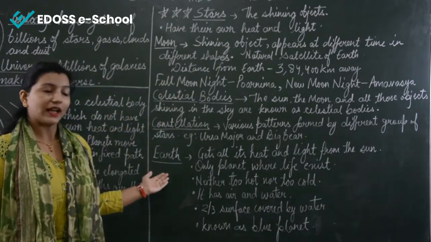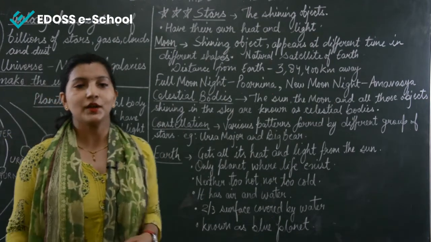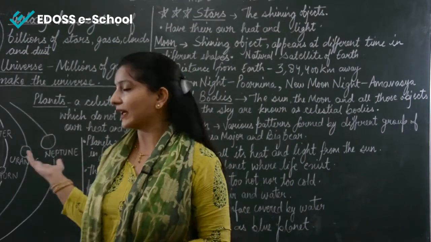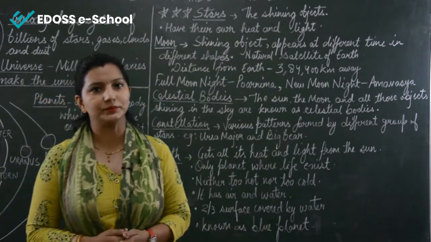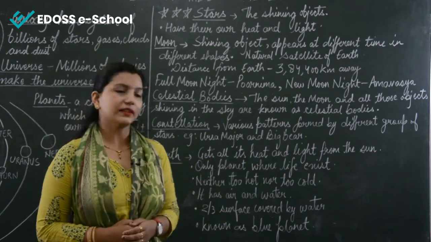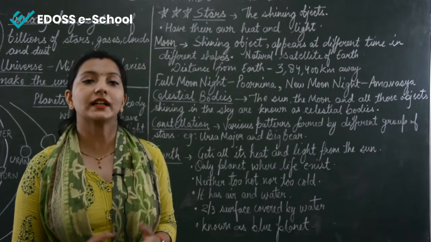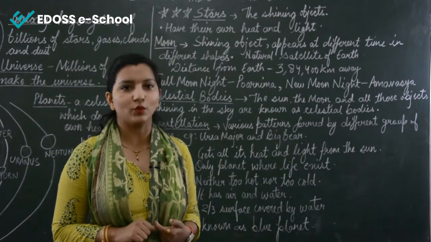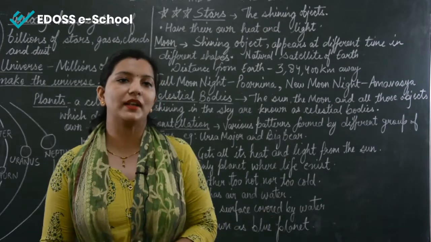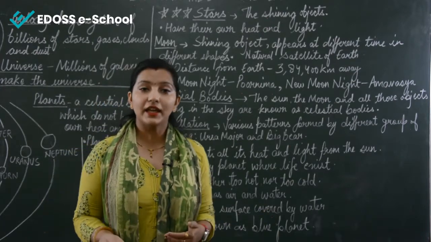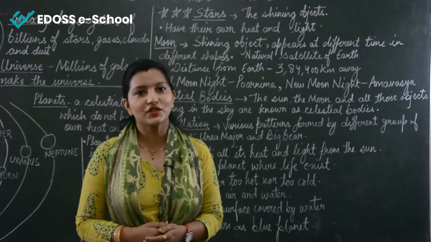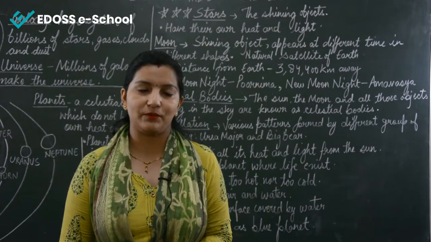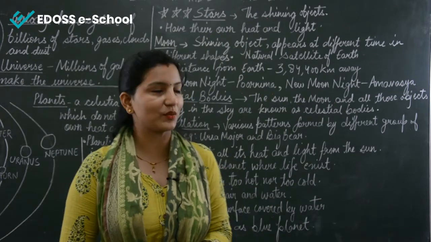Now at last we'll come to our planet Earth. Why is Earth the only planet where life exists, and not the other planets or the moon? On our Earth, life exists because the conditions are suitable for our living. For our living, we need water and air, and both are available here on the Earth. In air, we have important gases like oxygen, which is required for our living. That is why the Earth supports life, because it has air and water as well.